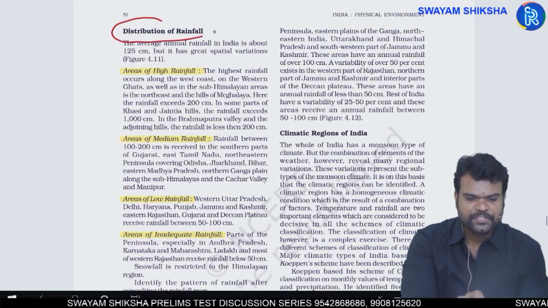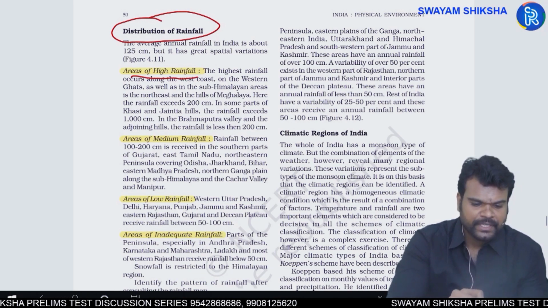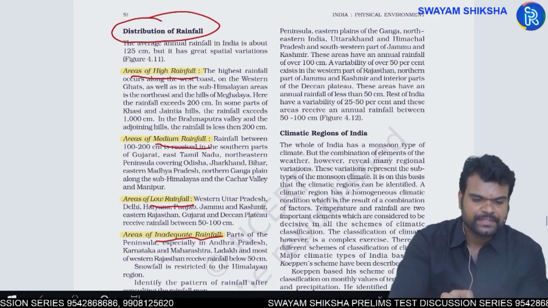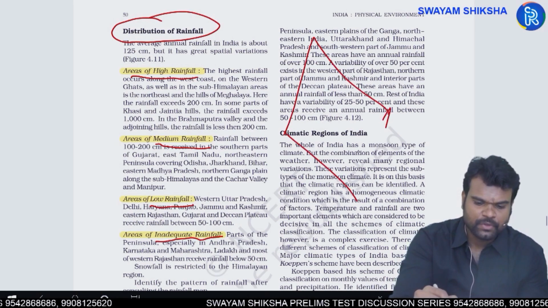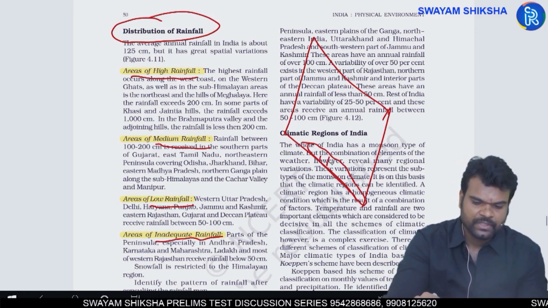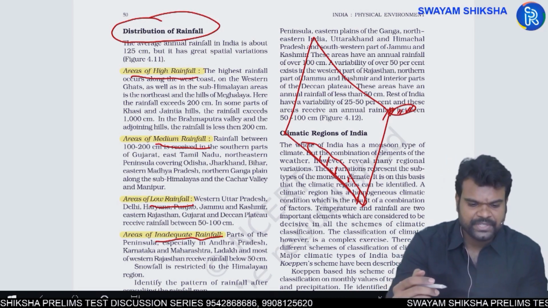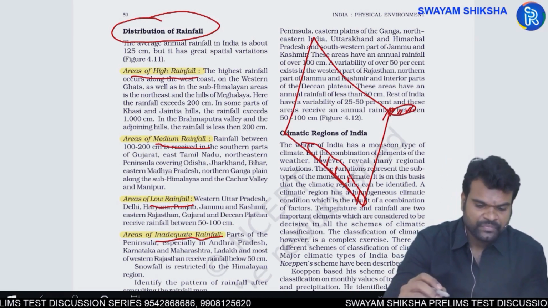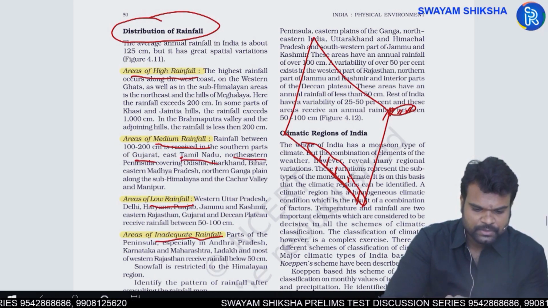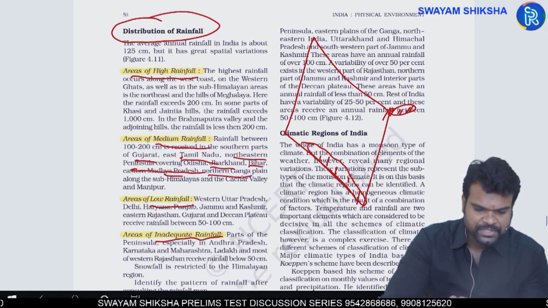Now, the distribution of rainfall in India. You have areas of high rainfall, medium rainfall, low rainfall, and inadequate rainfall. Areas of high rainfall, for example, obviously the Western Ghats region, especially Kerala, parts of Karnataka, and next the Meghalaya region, experience relatively very high rainfall. Next, areas of medium rainfall: Gujarat, Tamil Nadu, northeastern peninsula covering Odisha, Jharkhand, Bihar, Madhya Pradesh, northern Ganga plains.